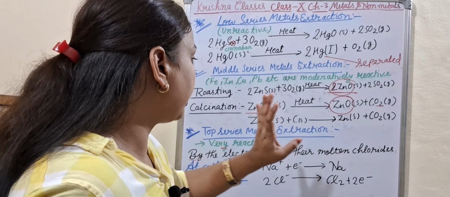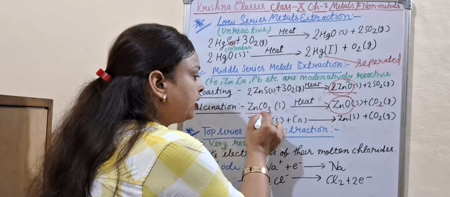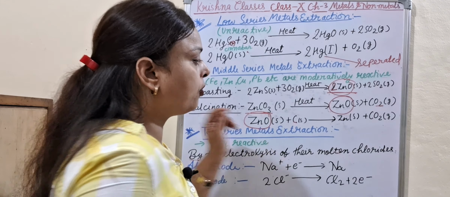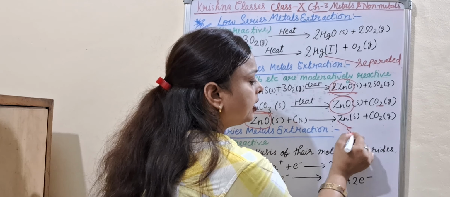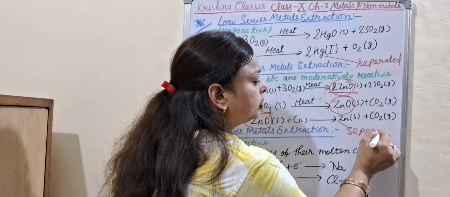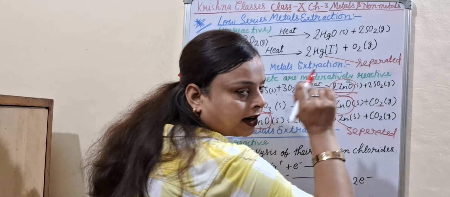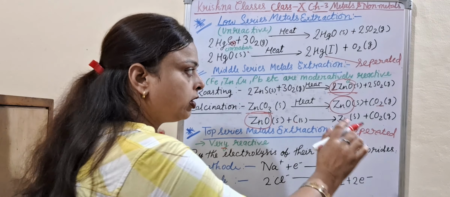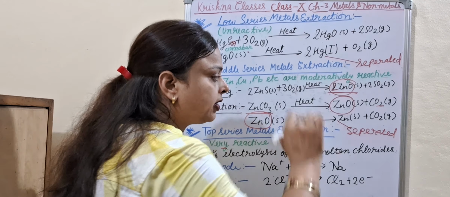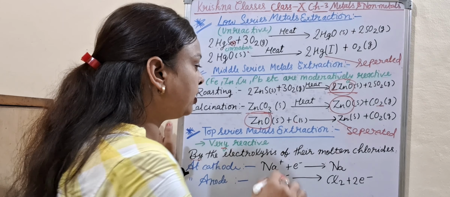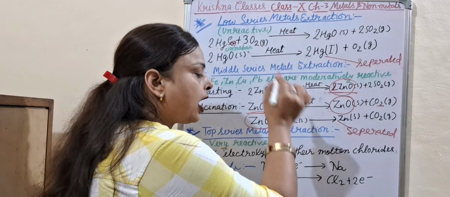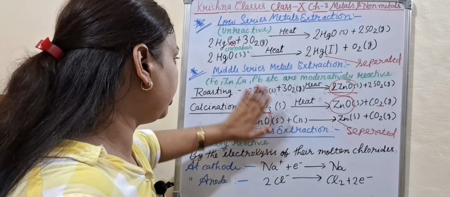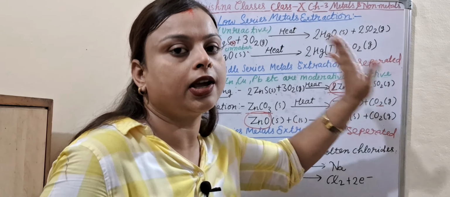Then we take zinc oxide and react it with carbon. What is formed? Zinc is separated and carbon dioxide is released. So by the roasting and calcination process, first we get zinc oxide. When we get zinc oxide, it again reacts with carbon to form zinc and carbon dioxide. So this is the middle series metal extraction.